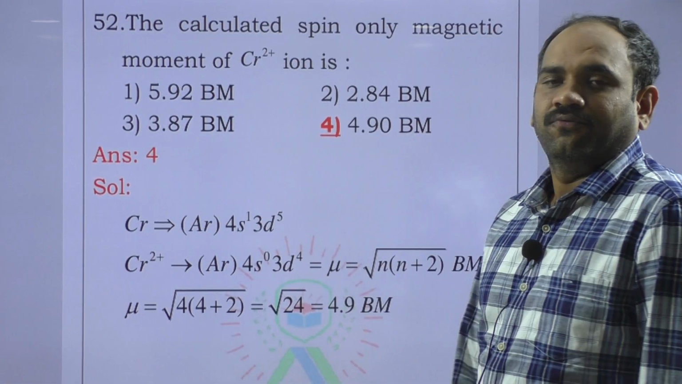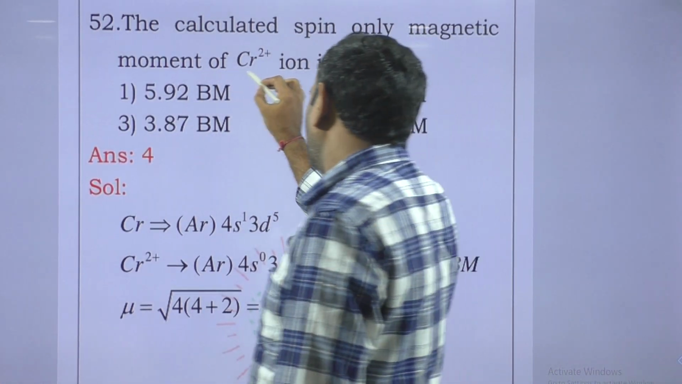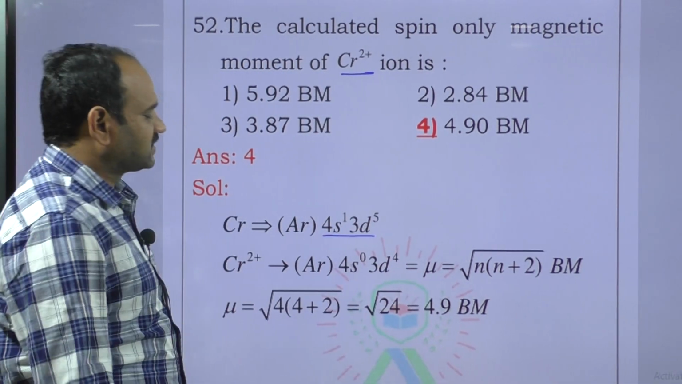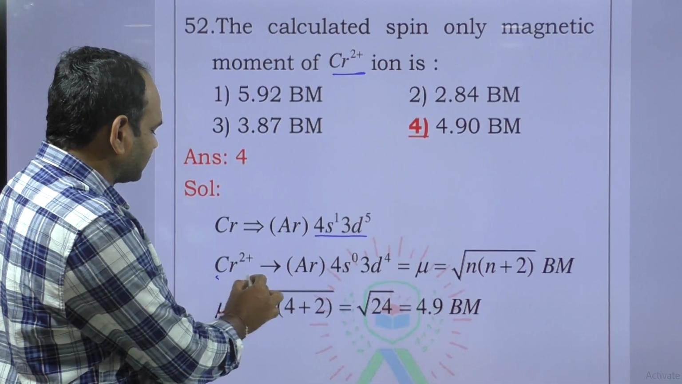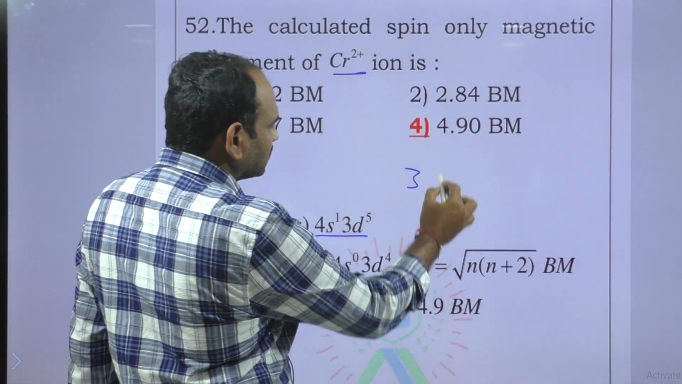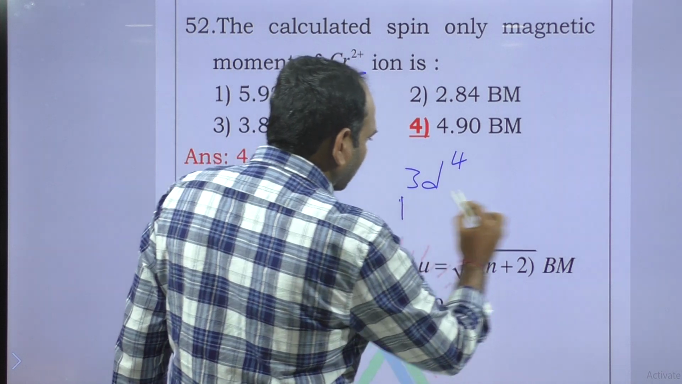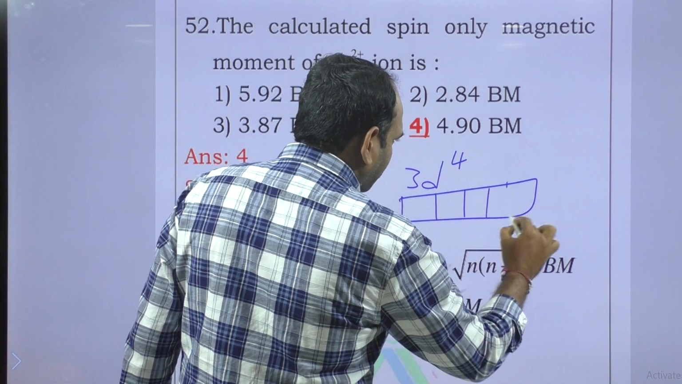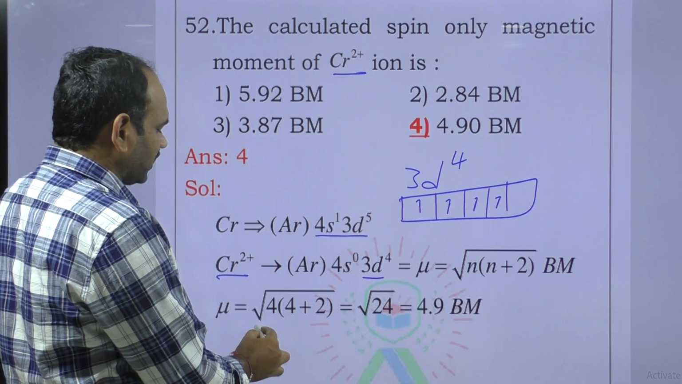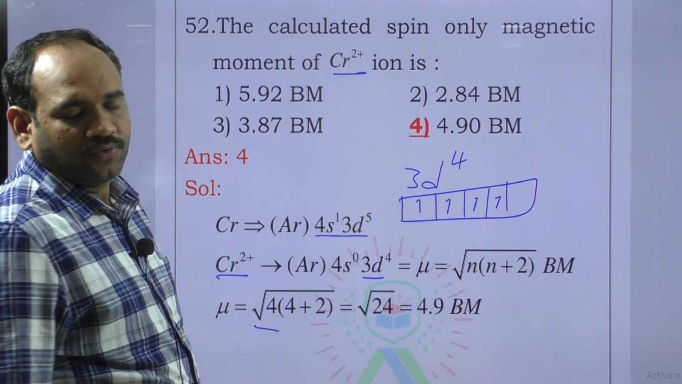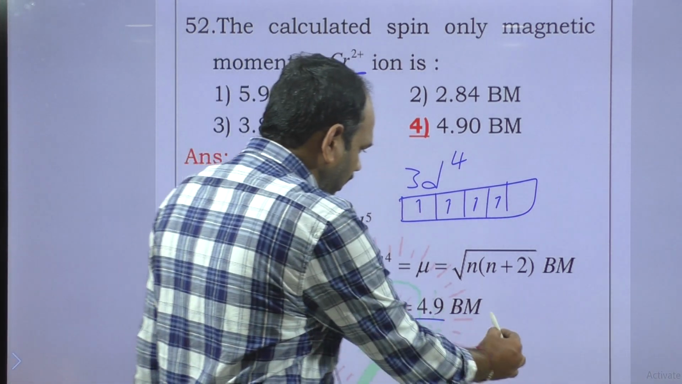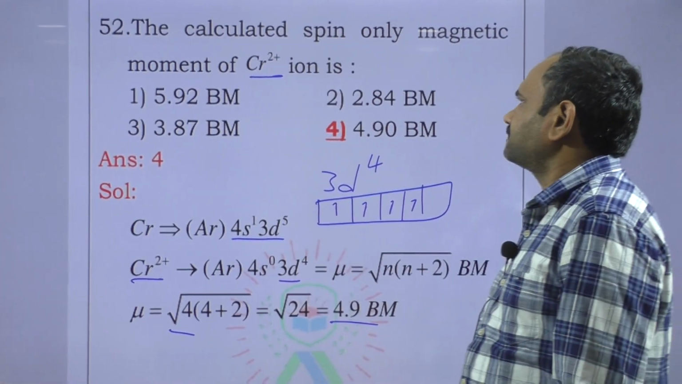The number of unpaired electrons in Cr plus 2. Chromium electronic configuration 4s1 3d5; plus 2, by loss of 2 electrons, it becomes 3d4. 3d4 means there are 4 unpaired electrons. The magnetic moment is square root of 4 into 4 plus 2, that is equal to root 24, 4.9. Next question.